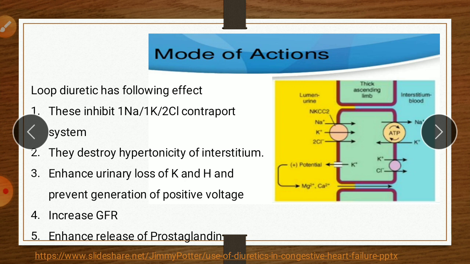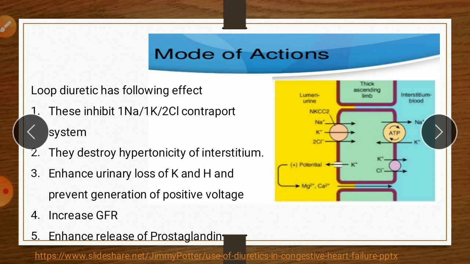Here is the transport of sodium along with chloride and potassium from luminal fluid into the cell of the thick ascending loop, in a ratio of 1 sodium, 1 potassium, 2 chloride, as shown in this figure. So here, if we see, it is a co-transport system. One molecule of sodium, 1 molecule of potassium, but 2 molecules of chloride are transported.